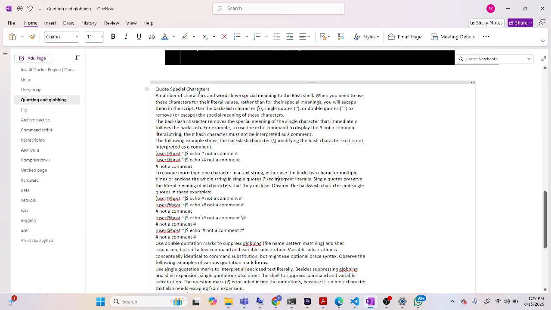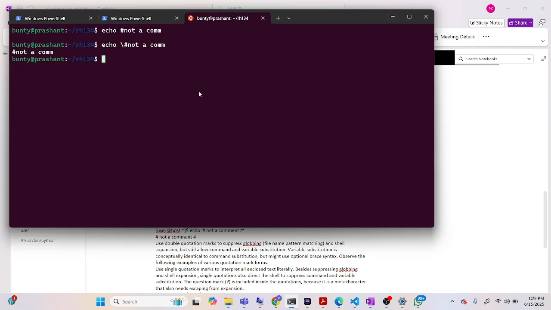Yeah, so it is printing that. Now to skip more than one character in a text string, either use the backslash character multiple times or enclose the whole string in single quotes to interpret it literally. Single quotes preserve the literal meaning of all characters. So let's see that.